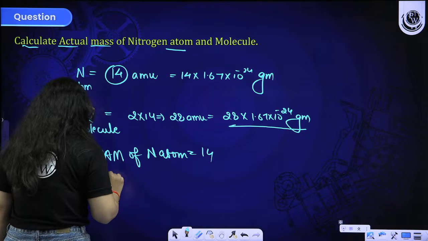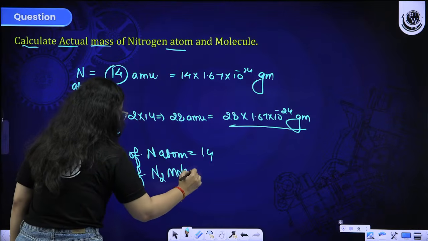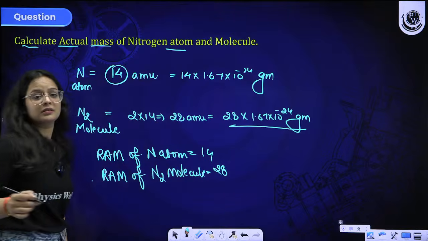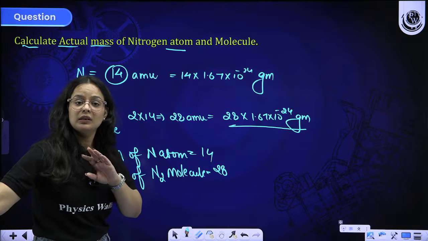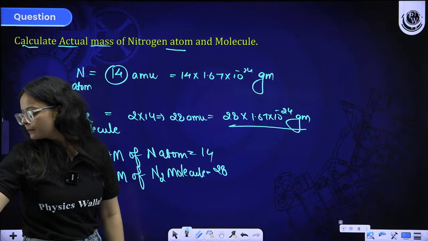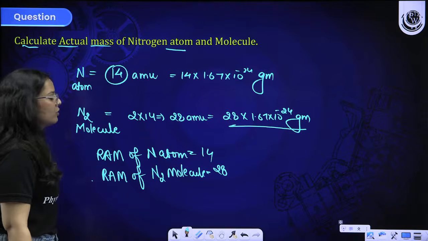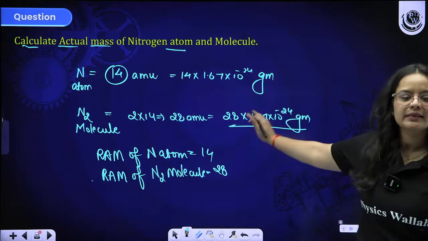Now the relative mass of the nitrogen molecule, tell me in the chat section. I want each and every one of you to answer. Yes, it will come out to be 28 without any unit. Is that clear to you all? Shall we move to the next topic, or any doubt in this portion?